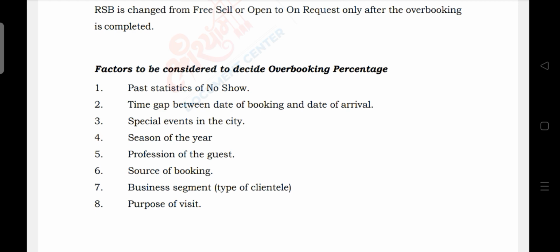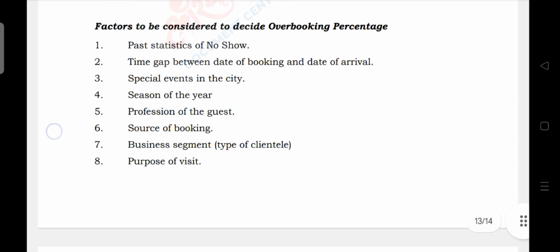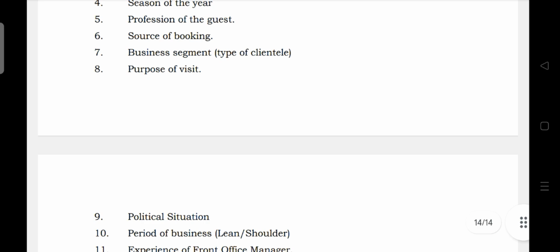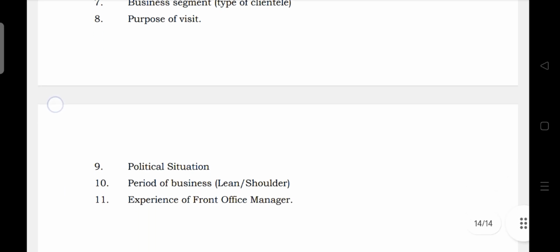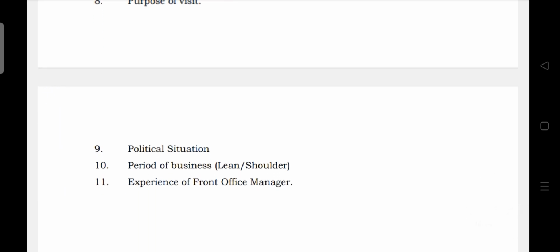Fifth one is profession of the guest. Sixth is source of booking. Seventh is business segment and eighth, purpose of visit. Ninth is political situation. Tenth is period of business, and last one is experience of front office manager.